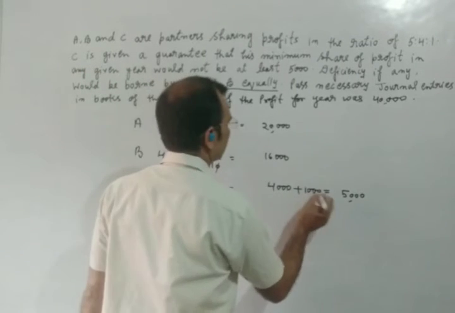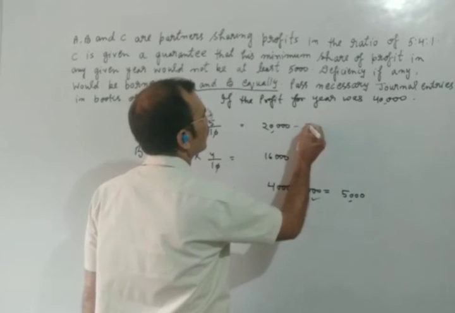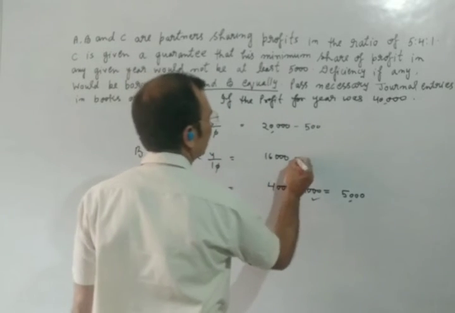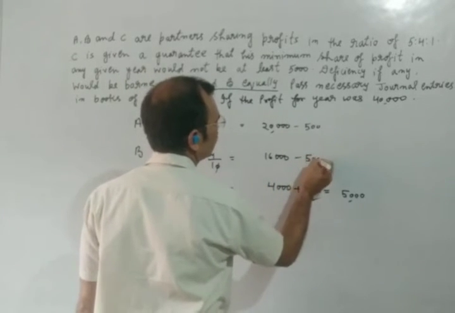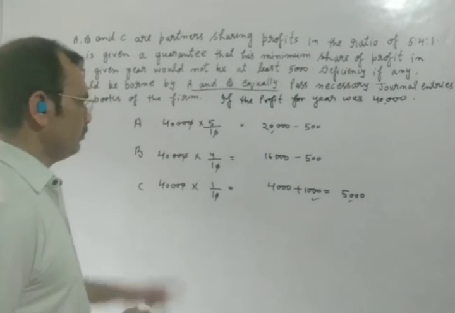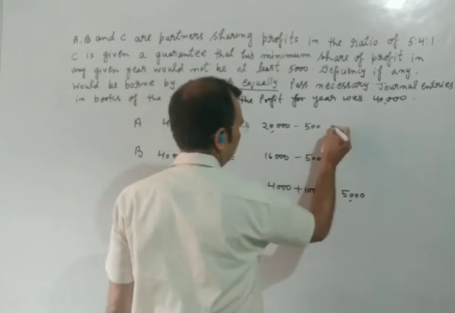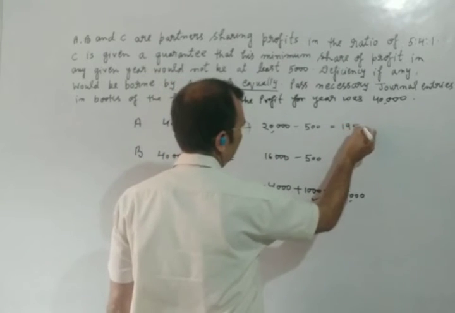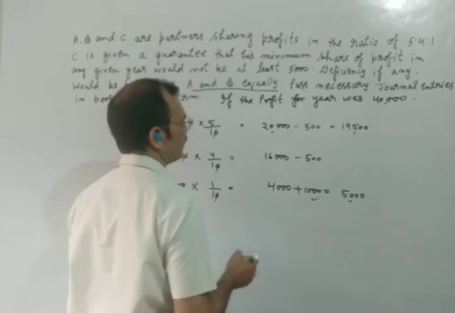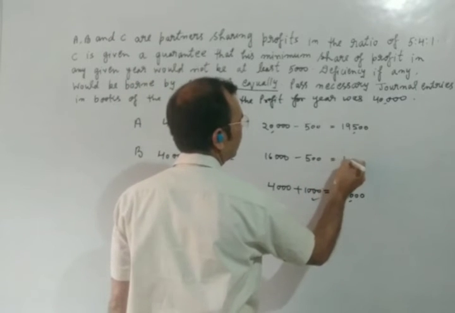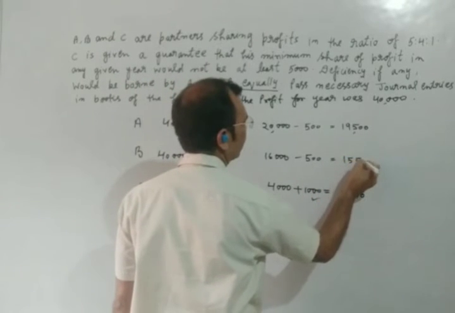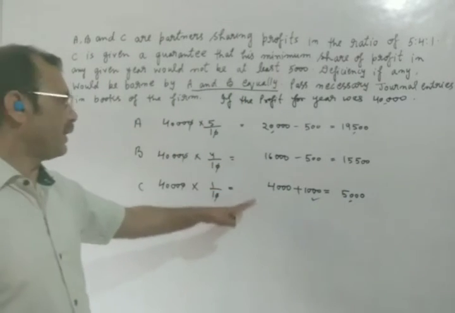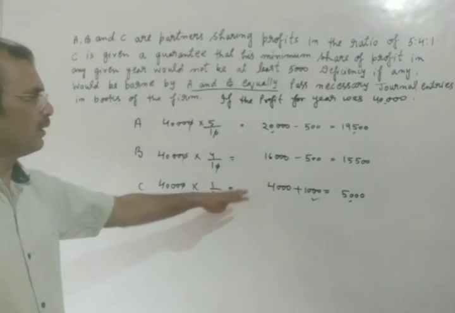It means 500 rupees will be given by A and 500 rupees will be given by B, and the answer would be 19,500 and 15,500. In this way, the profit will be allocated among the partners.